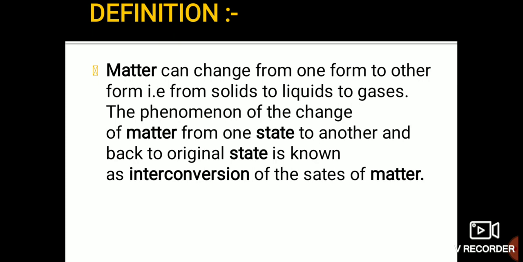It means when one state changes into another, like solid changes into liquid, changes into gas, and again from gas it changes into solid. It means it comes back to its original state, that is the solid. So this process or phenomenon is termed as interconversion of the states of matter.